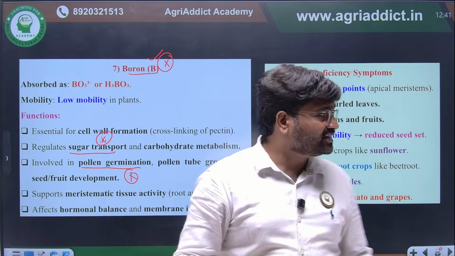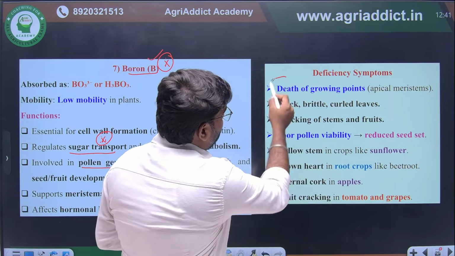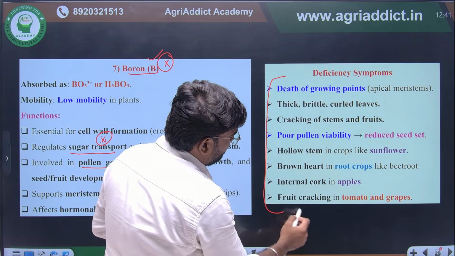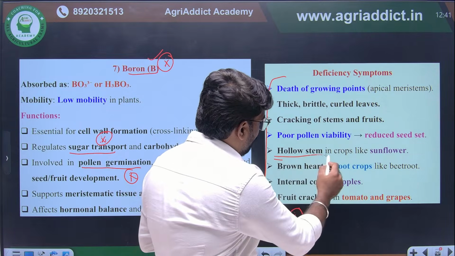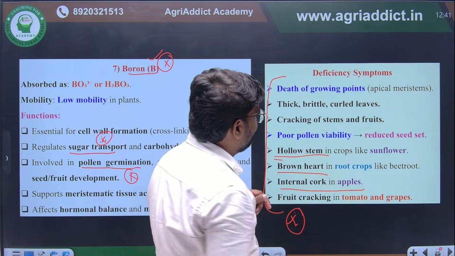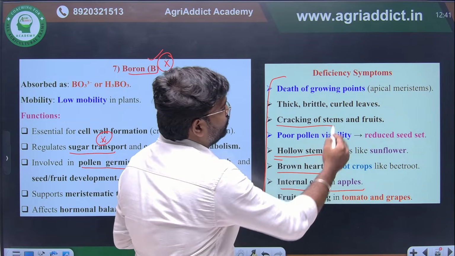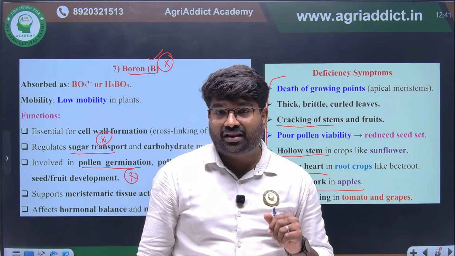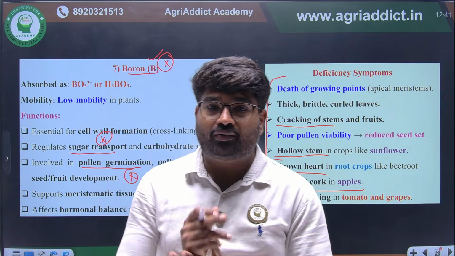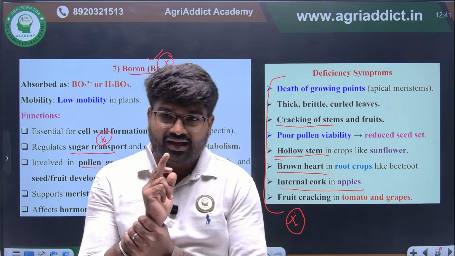Okay. Deficiency symptoms, what will happen? More important one: hollow stem in sunflower. Hollow stem, brown heart, internal cork in apple, cracking of stem and fruit. These are the typical symptoms. Fruit cracking. These are the typical symptoms for boron. You have to remember this. Okay. These are the key areas.